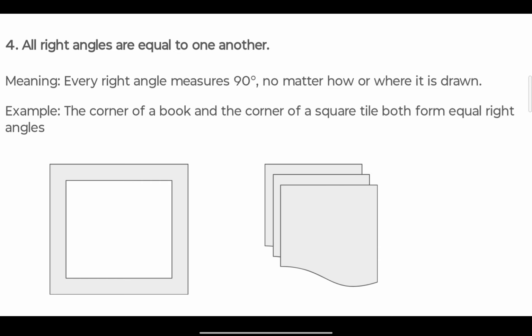You can clearly see in the picture, or also observe that rectangular shapes have a corner with a 90-degree angle, either your book or your phone.